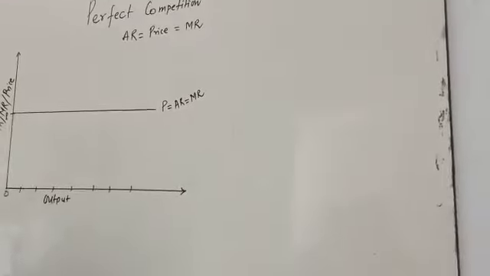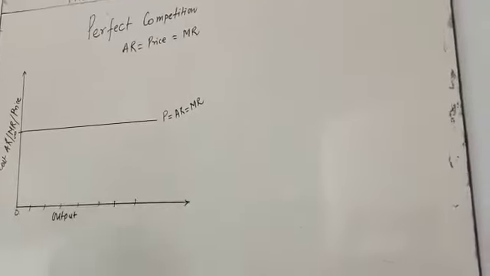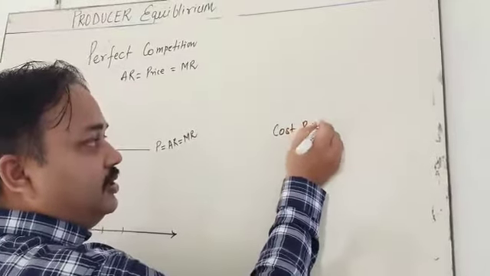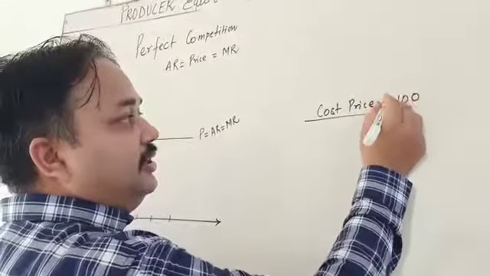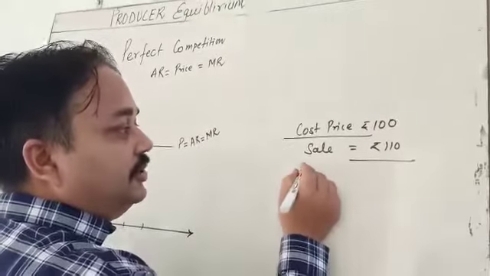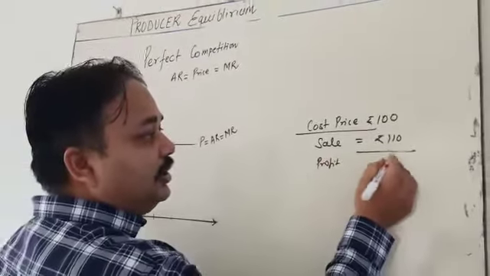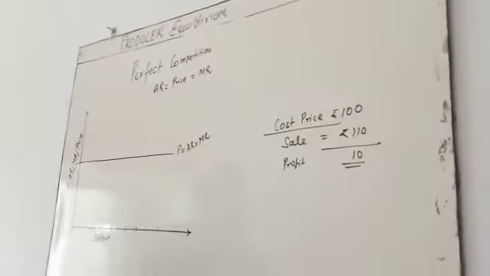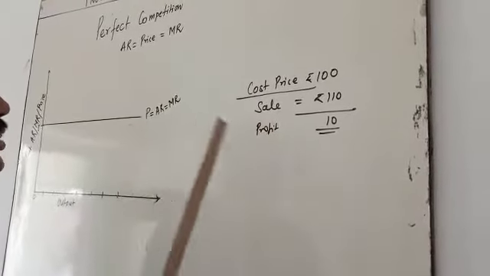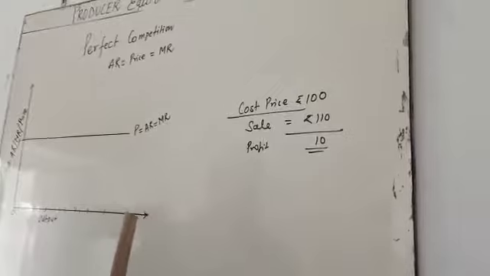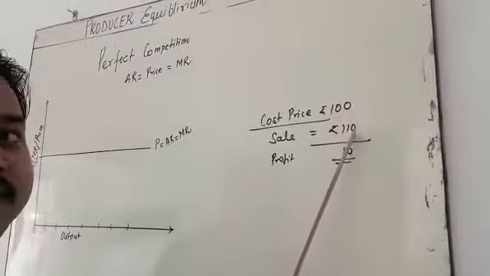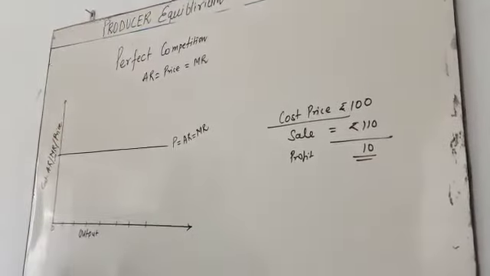So what I am going to show, as you know from simple maths, is that when the cost price is 100 and the selling price is 110, it is the profit. Simple math. Okay, 10 rupees is profit. My dear student, here revenue is known as sale, and I am teaching that profit part. In this simple example, when the cost price is 100 and 110, the profit is 10. So where is the break even?